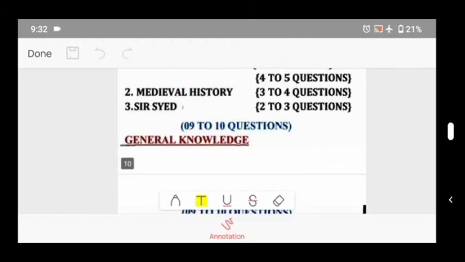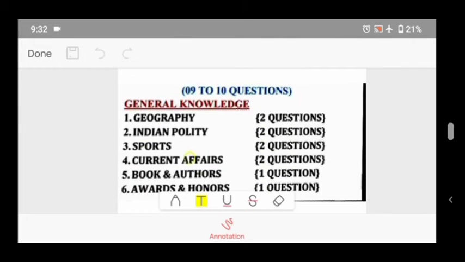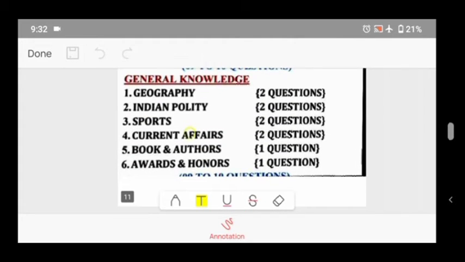And general knowledge. According to me: Indian polity, sports, current affairs, books and authors. Books and authors means questions about books, like I have shown in the previous year paper 2002, about who wrote India Wins Freedom.